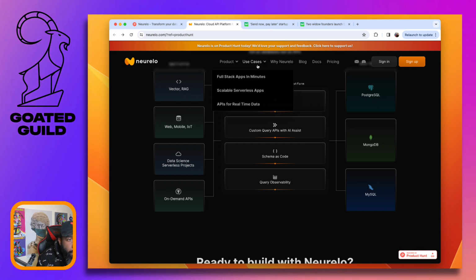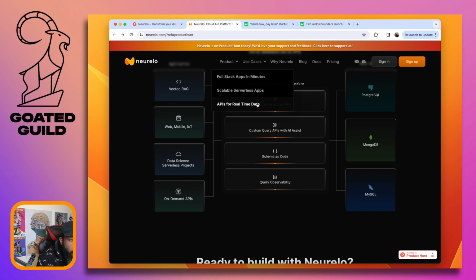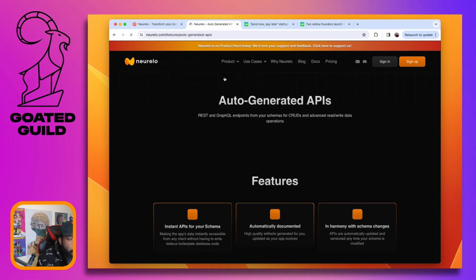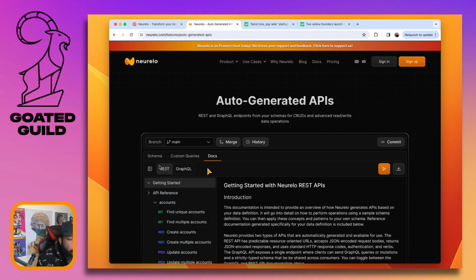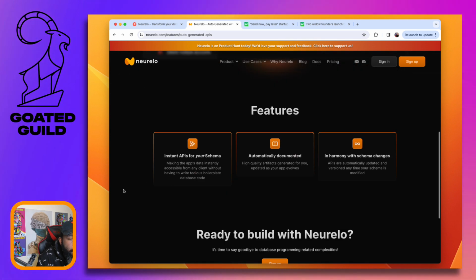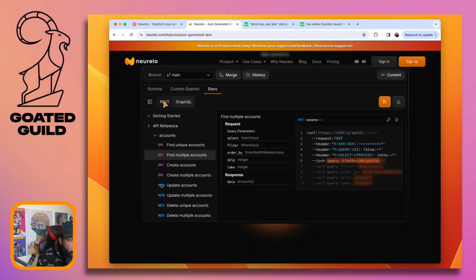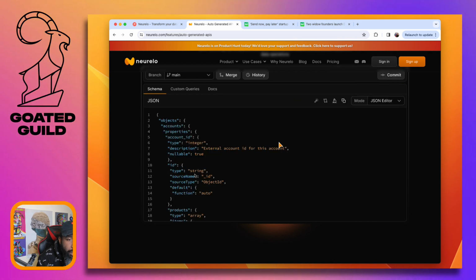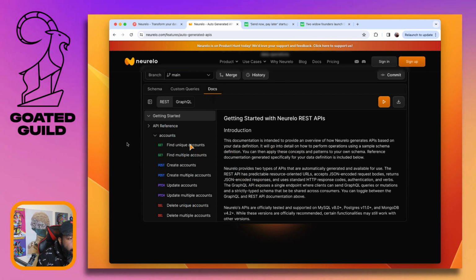Use cases. Okay. Products. Auto-generated APIs. This is nice. I don't know why they didn't have this on the homepage. Something like this needs to be on there.